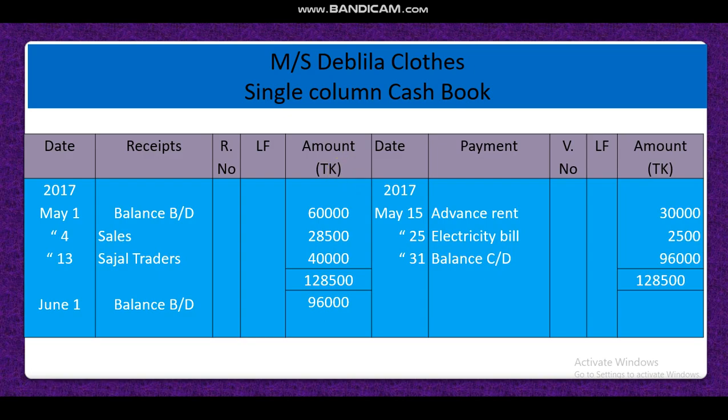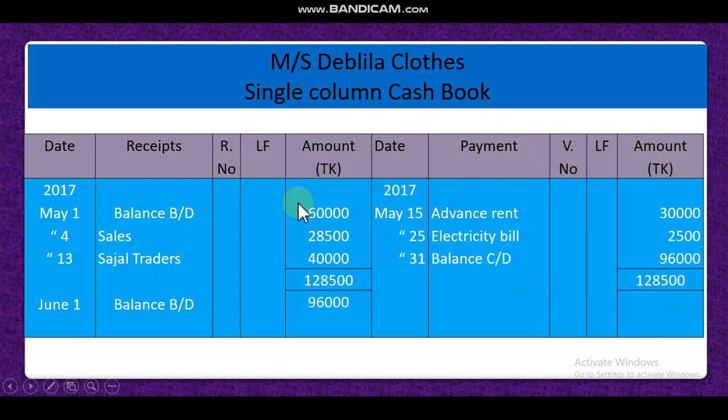Dear student, how we can prepare a single column cash book, I discussed in the last class. Again I would like to show you. For the single column cash book, you will write the owner's name. You know that in a single column cash book there is only one column for writing money on the debit side and one column on the credit side. That means if I receive money I will record it on the debit side, if I paid money then I will record it on the credit side.